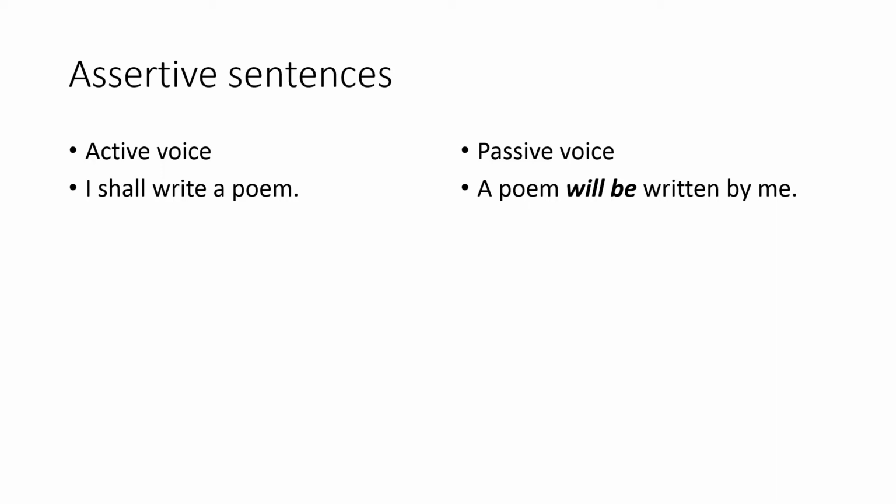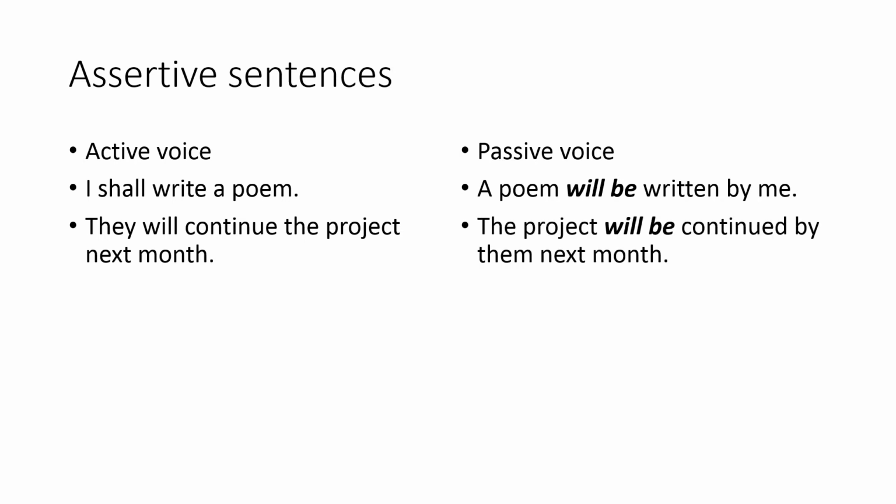If it is can in the question, in the answer it will be can. If it is will in the question, in the answer it will be will. If it is may in the question, the answer will also be may, followed by be. Next question. They will continue the project next month. Now our object over here is the project. See, the auxiliary that I have used is will. So the project will be continued by them next month.